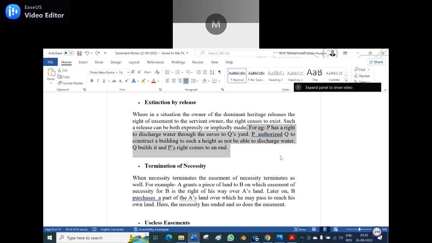For example, P has a right to discharge water through the eaves. P authorizes Q. Read loudly.